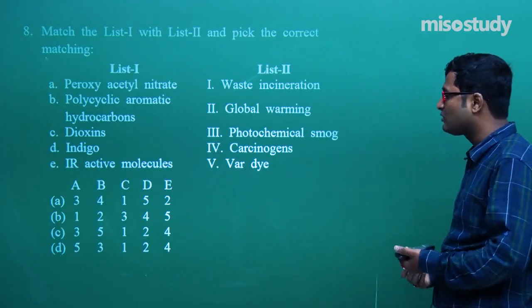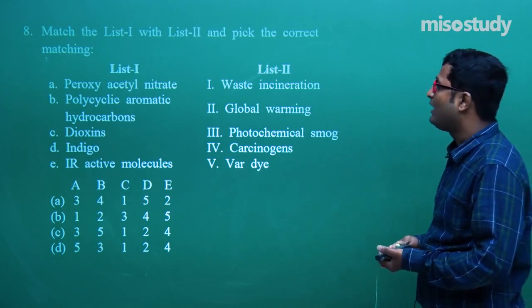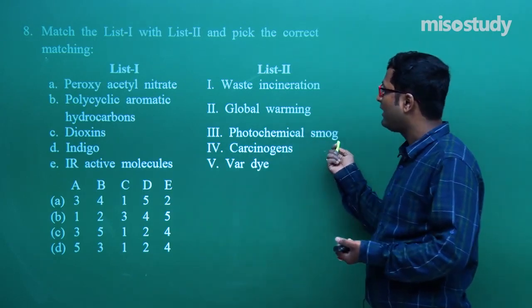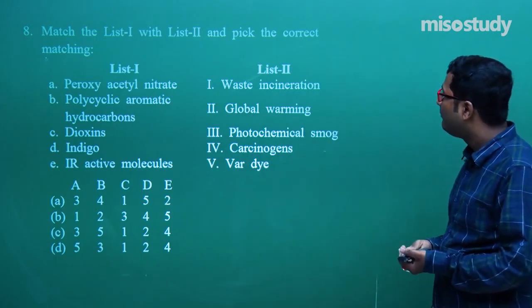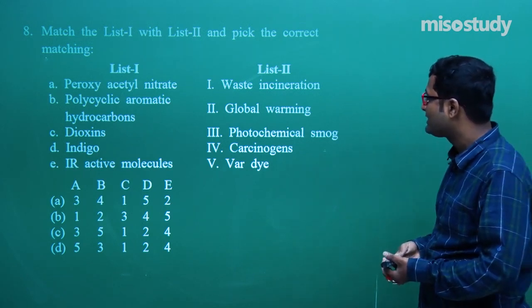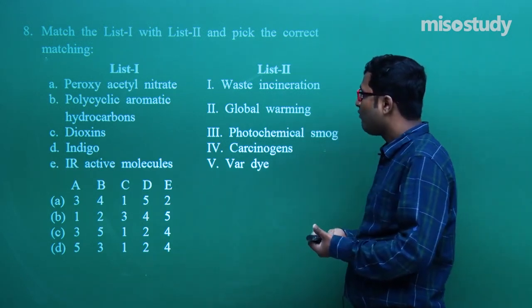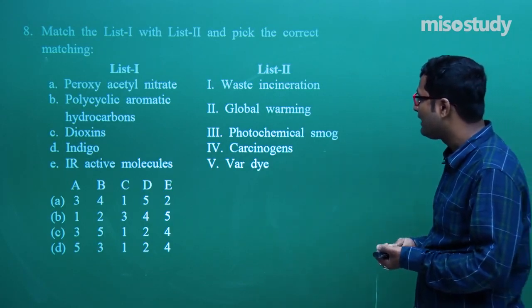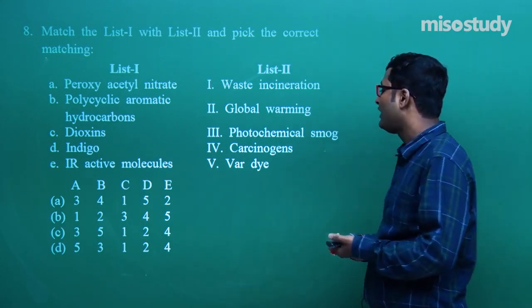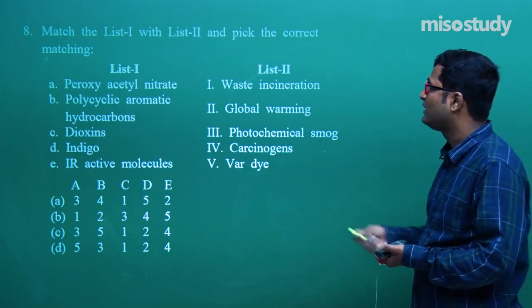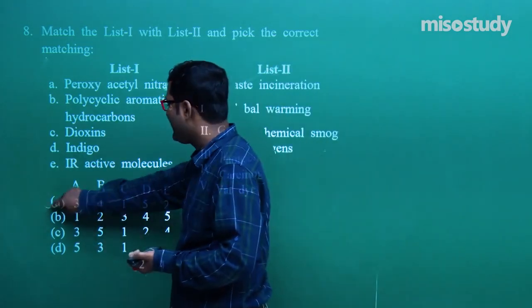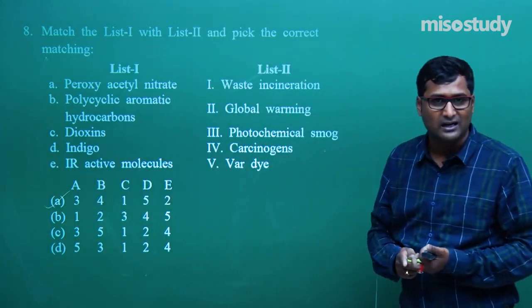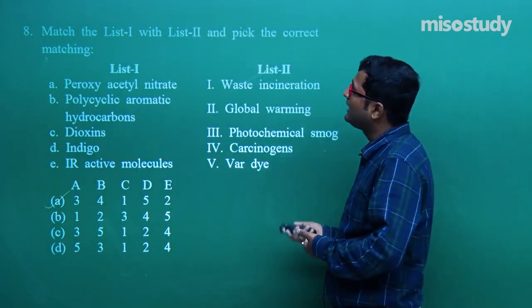Now let's move to question number 8. This is one of the best questions. What was the option? For A, third is the correct option. For B, 4 is the correct option. For C, 1 is the correct option. For D, that is indigo dye, 5 is the correct option. And for E, second is the correct option. So overall, A is the correct option as I discussed. Now let's move to the next question.